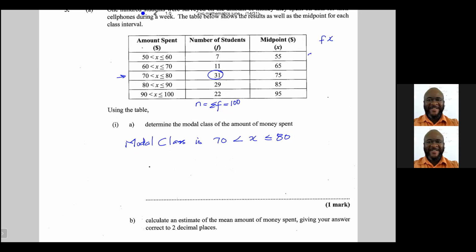So the frequency is 7, class midpoint 55, 11 times 65, 31 times 75, 29 times 85, and 22 times 95.